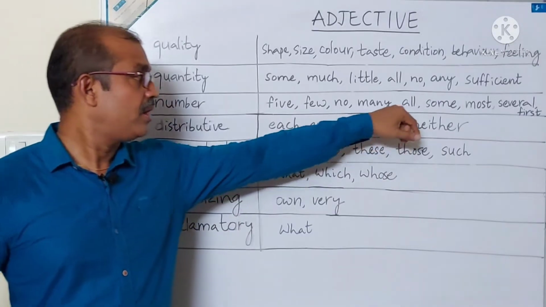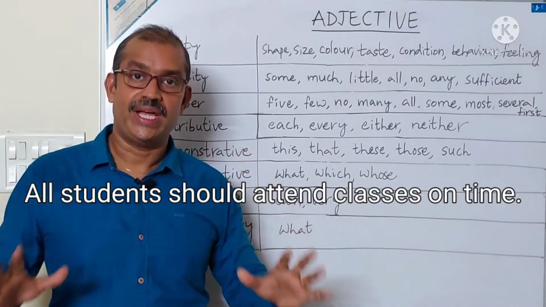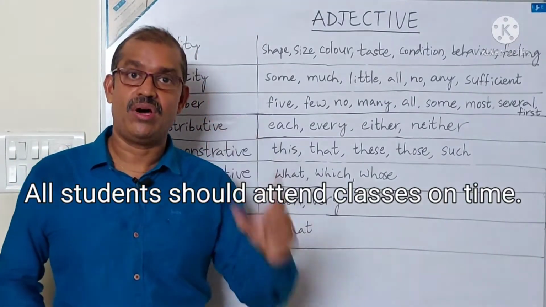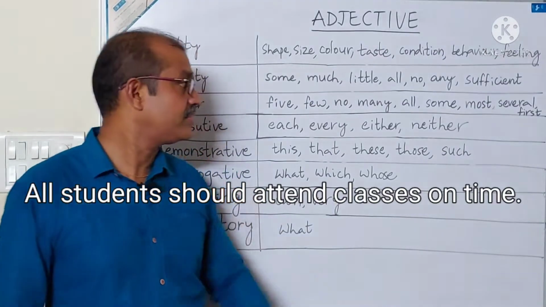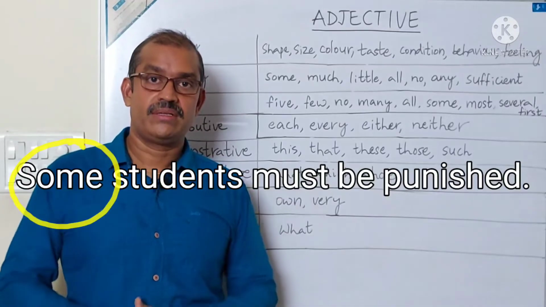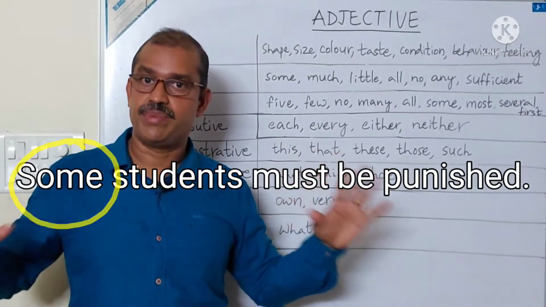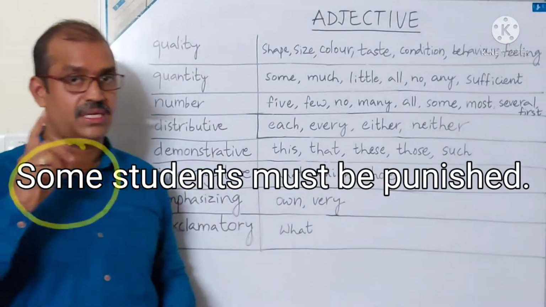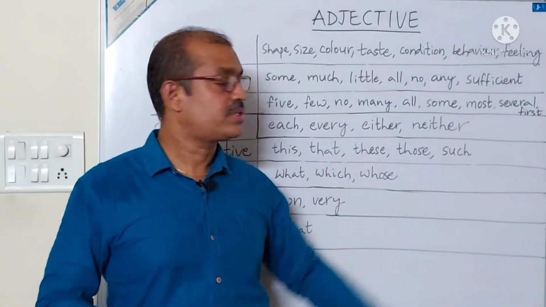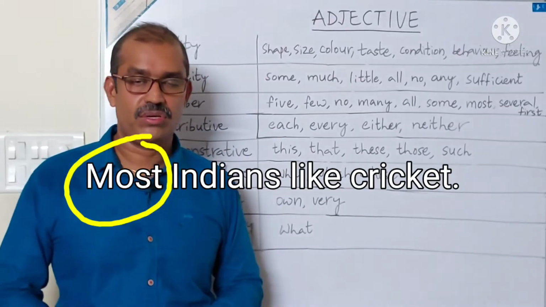All students should attend classes on time. Here all is an adjective, students is a noun. Some students must be punished. Here some is an adjective, students is a noun. Most Indians like cricket. Am I right or not?